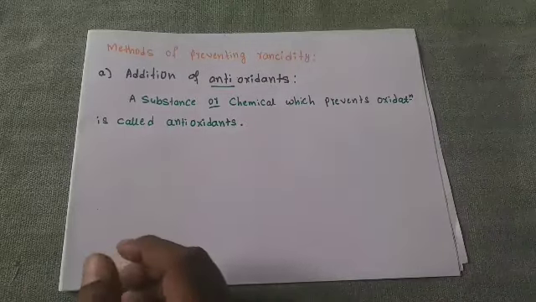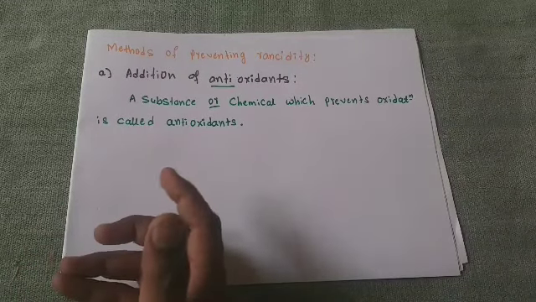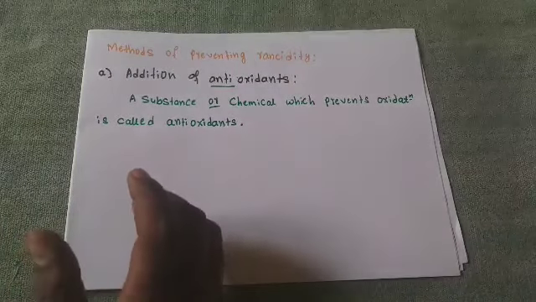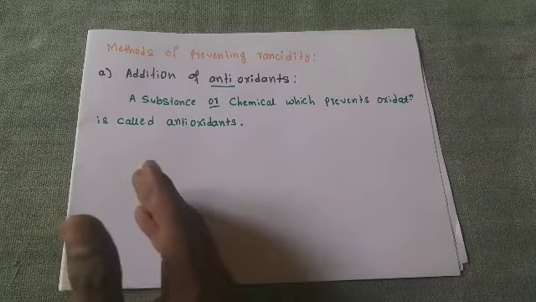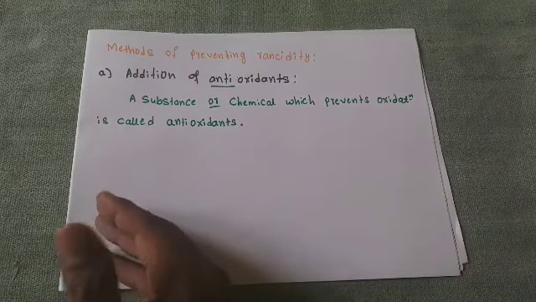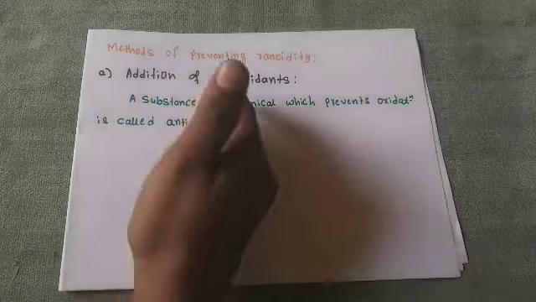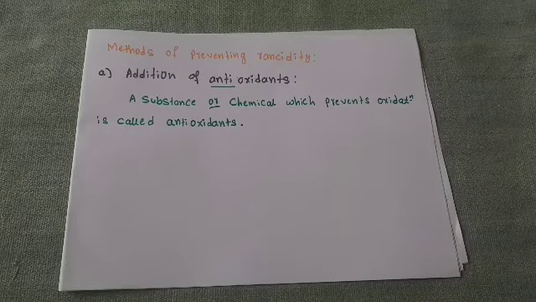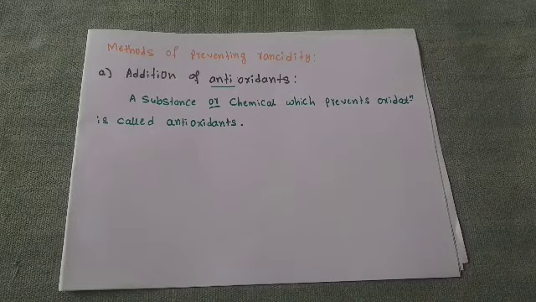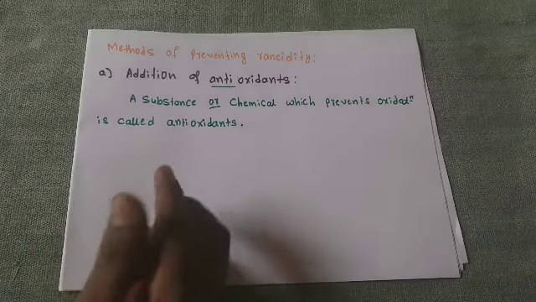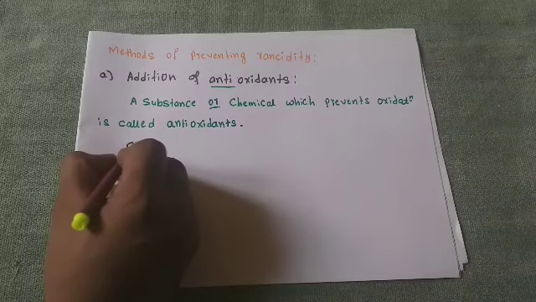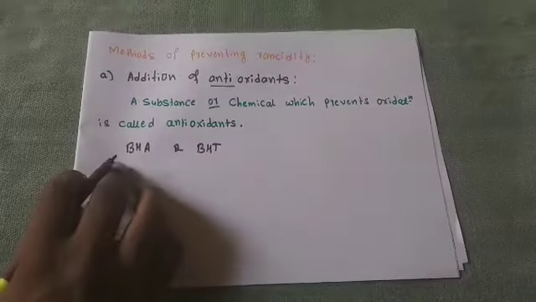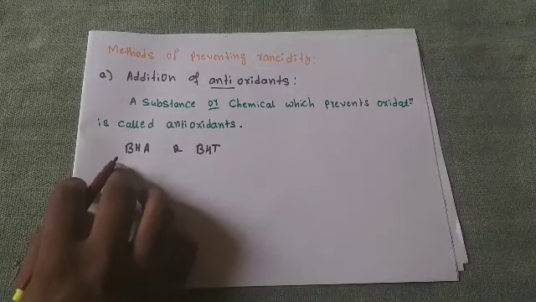When you add an antioxidant to your foods, it prevents the spoiling of food, it prevents changes of color, and it prevents bad smell or bad taste. This is the use of antioxidants. There are different types of antioxidants. In your higher class you will learn them, but the main two antioxidants, in short form, are BHA and BHT. BHA is butylated hydroxyanisole.